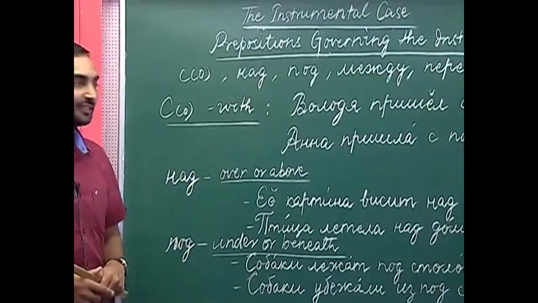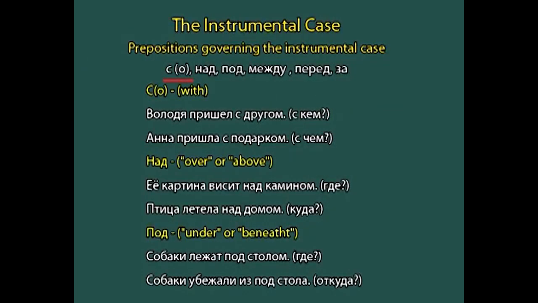Sa, which means with; nad, above; pat, below or underneath; mieshtu, between or among; perit, before or in front of; and za, behind.